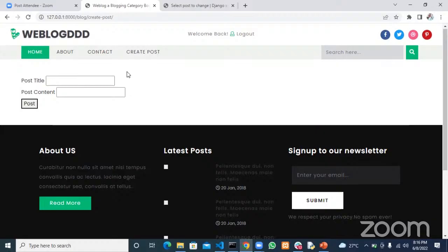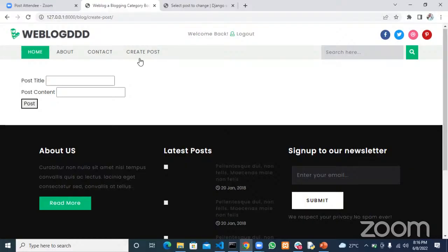So we won't waste time doing that again. Let us face the functionality first, then in our spare time we can bring in the design. We added this new URL here that says create post.